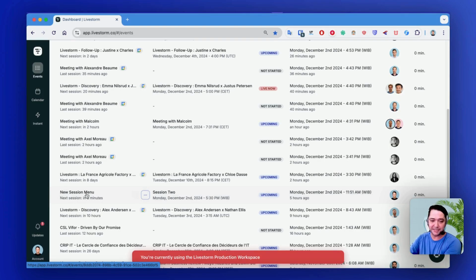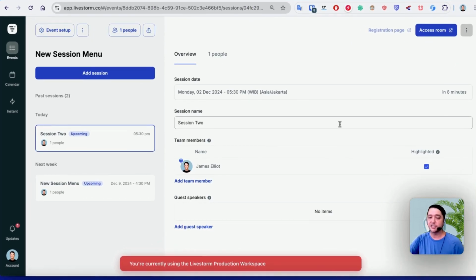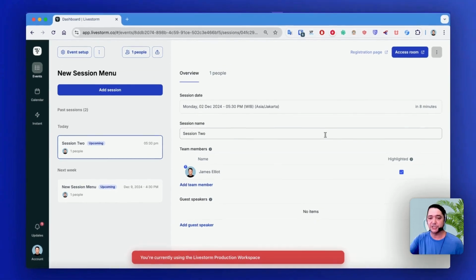Here's my demo event. So new session menu. So this is the new layout. So most things here work in exactly the same way. It's just that the layout's changed to simplify your workflow and to make it easier for you to create new events and to access your data. So let's take a look.